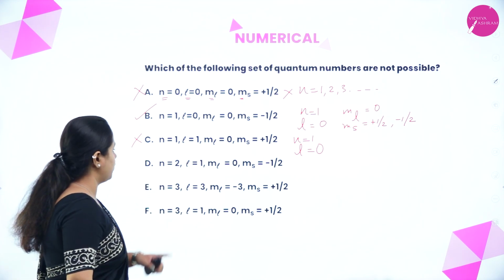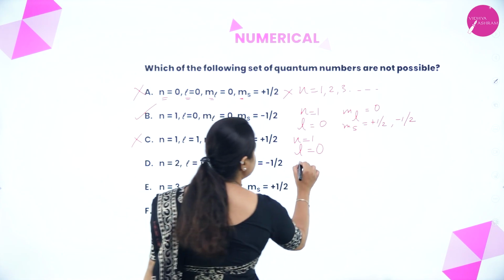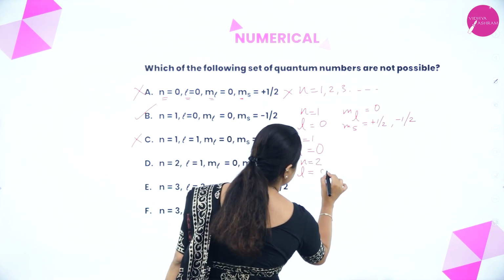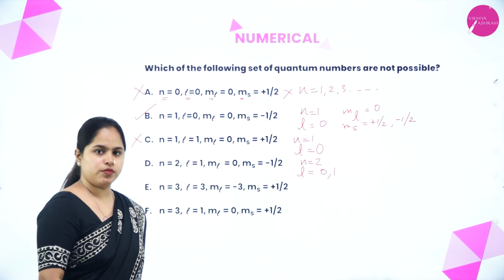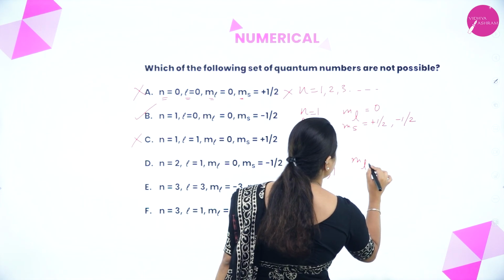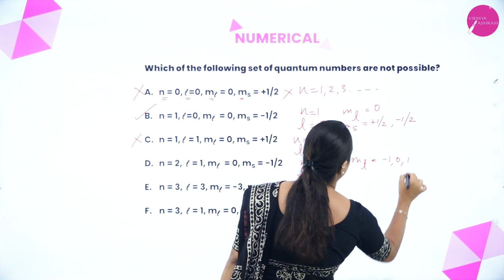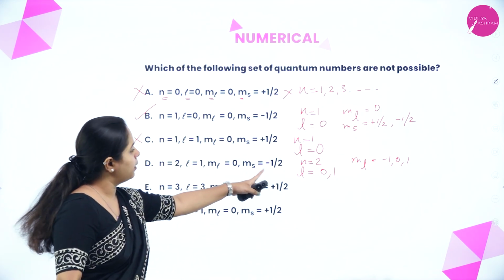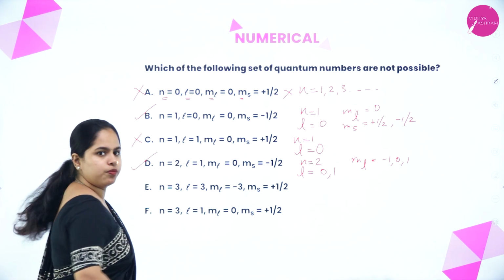Now moving on to the fourth one, n is equal to 2, L is equal to 1. If n is equal to 2, we know that L value ranges from 0 to n minus 1. That is 0 and 1. Two values are possible. ml is 0. We know that ml ranges from minus L to plus L, so it can have minus 1, 0, 1 values. So that is also not a problem. ml is equal to 0, and ms, the spin quantum number, can be minus half or plus half. So this is also possible.